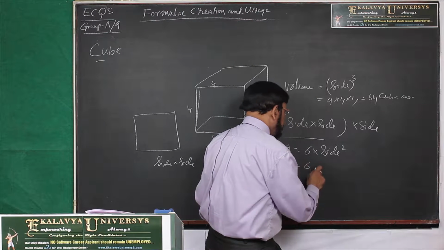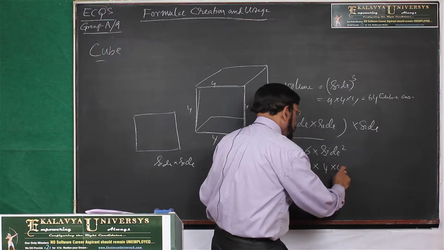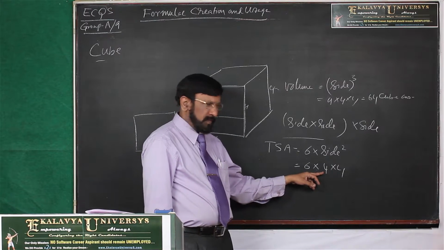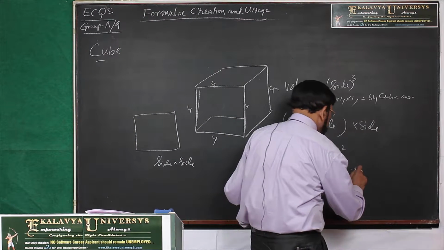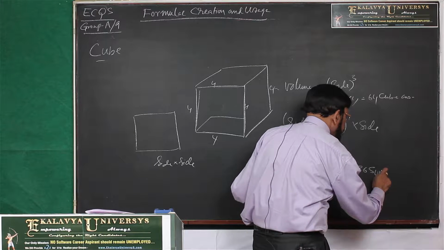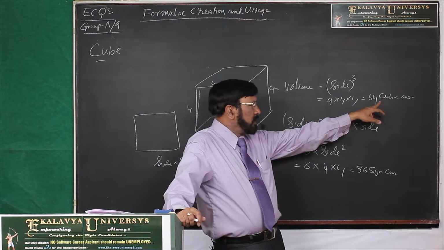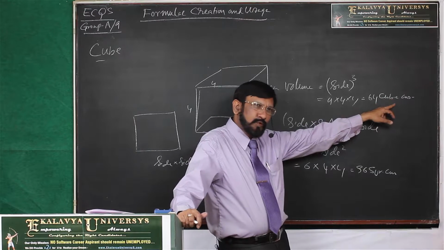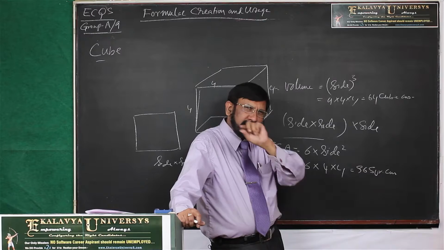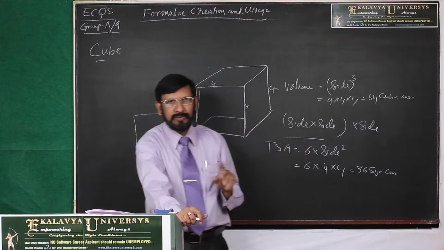now we see 6 into 4 into 4. 6 4s 24. 24 into 4, 96. These are square centimeters. And always remember, most of you know, but volumes and all that in cubic, and area and all that square, and length and all that in centimeters. That you must remember, don't confuse.